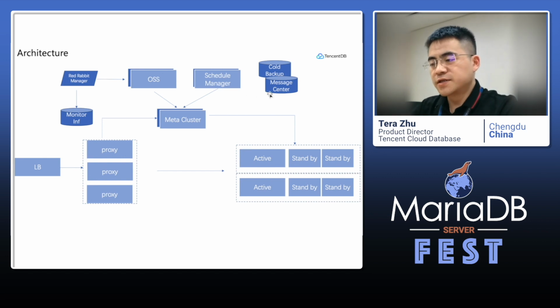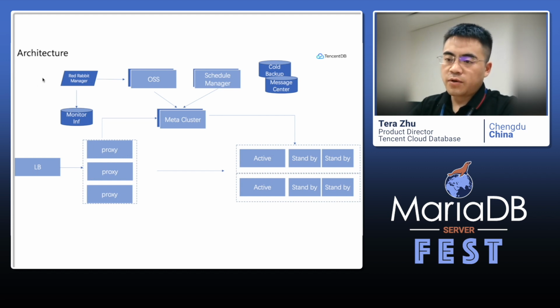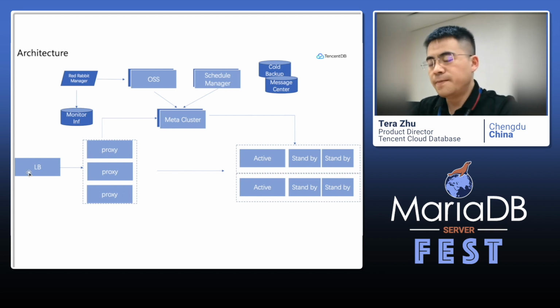And also we have a cold backup center, a message center, and here is the LB. If we provide this in private cloud, this LB maybe is hardware or LVS. When it's in public cloud, it's a component in the public cloud, so we call it VPC gateway.